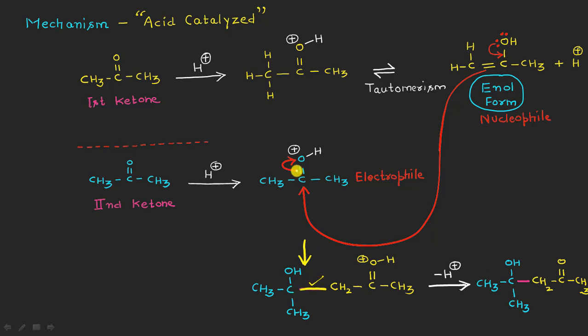And obviously when these electrons shift onto the oxygen, it will become what? It will become a single bond, and in doing so the positive charge on the oxygen will be dispersed, resulting in the generation of a hydroxyl group here, right? And finally, the oxygen here has a positive charge. To get rid of it, the best thing it can do is release a proton from itself in this way, right? After the proton is released, it results in the formation of a carbon double bond oxygen, meaning a normal carbonyl group, right?